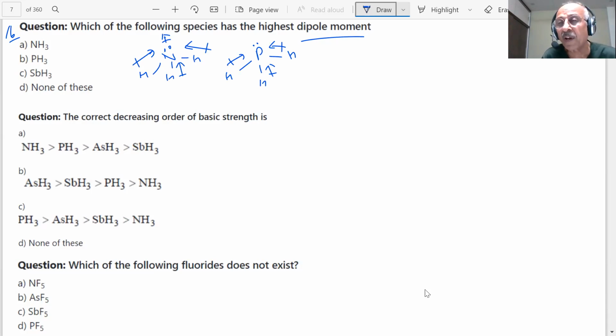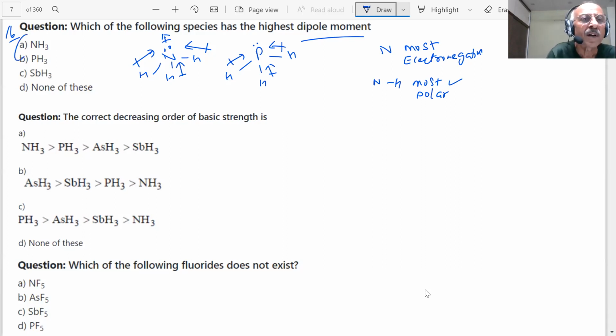Which is the most electronegative element? Nitrogen is the most electronegative element, students. So this bond will be the most polar bond. So the NH bond will be most polar. Highest separation of charges will take place in NH3, student. Therefore, NH3 will have the highest dipole moment. Look, important questions are being discussed. Pay attention, students. Any question can be asked.